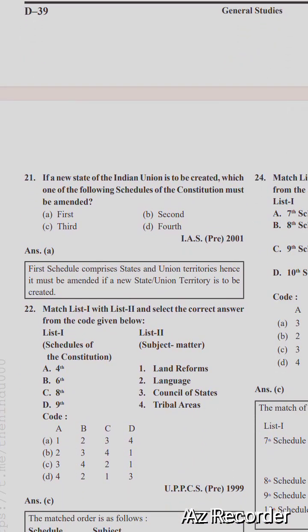Match list 1 and list 2, schedules of the Constitution and subject matters. Fourth schedule, land reform. Sixth schedule, language. Eighth schedule, Council of States. Ninth schedule, tribal area. The right option is option C.